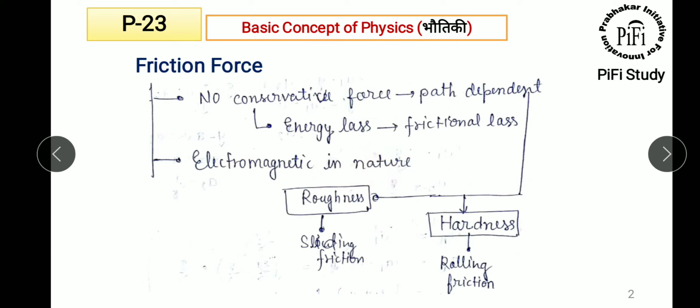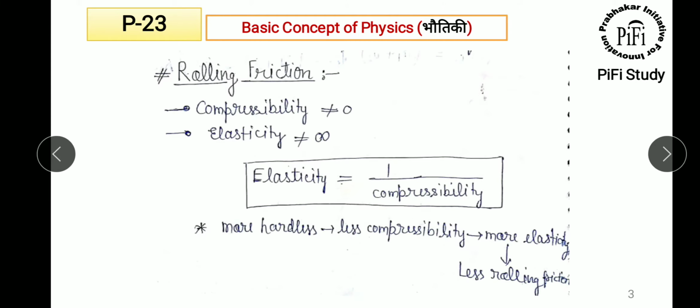So if we talk about the path dependency of friction force, तो फ्रिक्शन फोर्स का जो पाथ पे या सरफेस पे डिपेंडेंसी है वो दो चीज़ों पे डिपेंड करती है, रफनेस एंड हार्डनेस. So if roughness is there, sliding friction will develop. If the surface is hard, then rolling friction will develop. Now what is rolling friction?